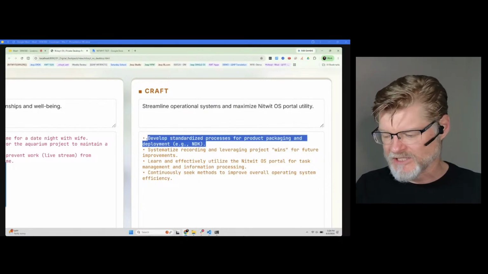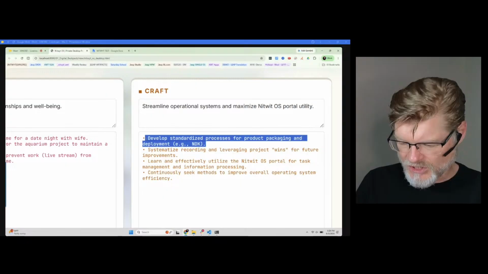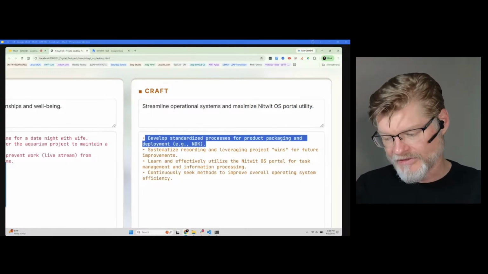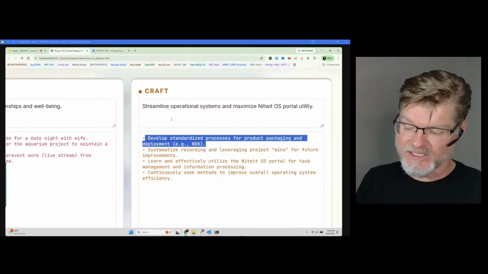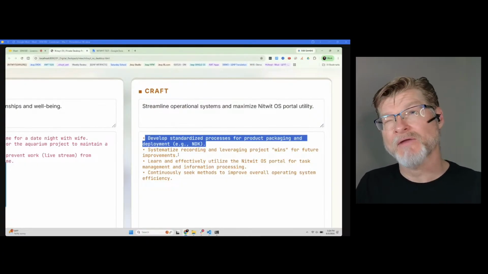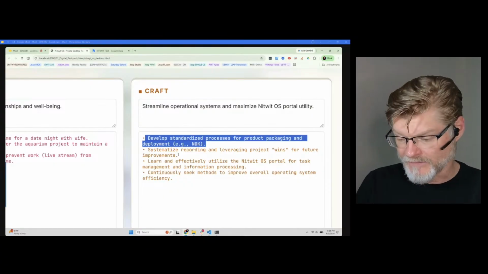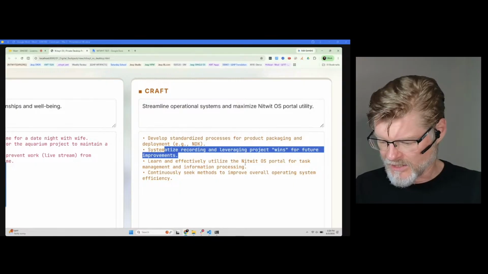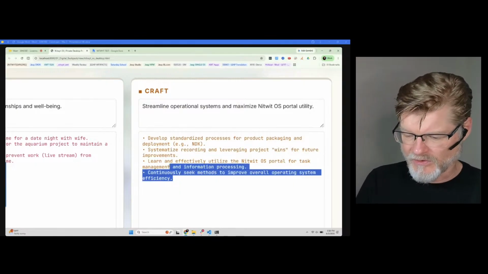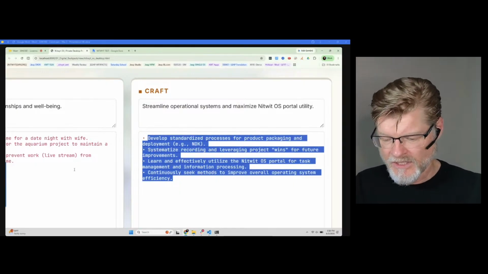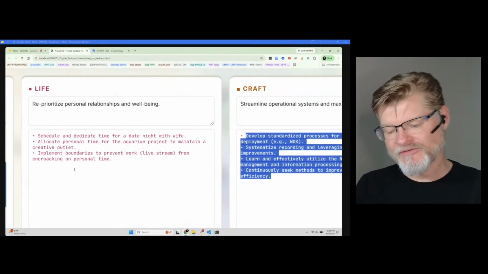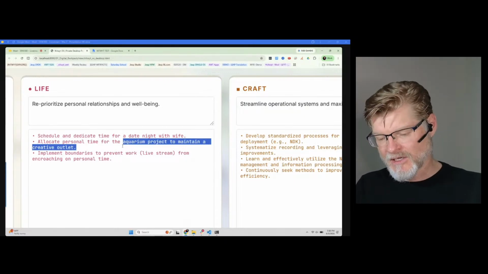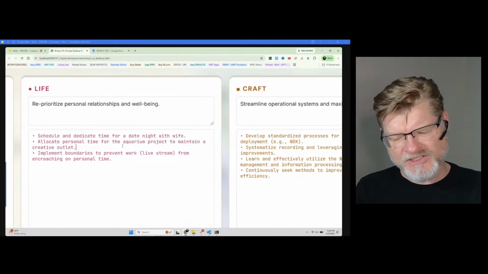So develop standardized processes. That's good, but I'm wondering if that also maybe it could be under wealth. I'm not sure. It might be under craft because I'm technically crafting that. So maybe I'll have to think about that organizationally for a little bit. Systemized recording, leveraging project wins. That's good. Continuous methods of improving ultimate efficiency. Okay, now what I would have expected is life. Man, see, the aquarium project could have also been under craft. I would have accepted that. But it is kind of under personal life because it is a personal thing.